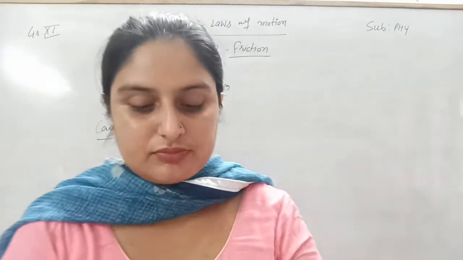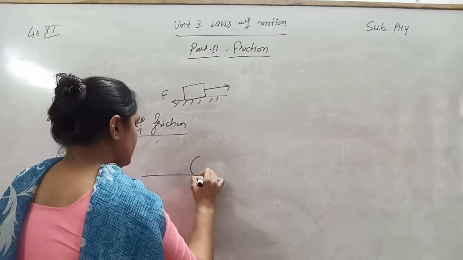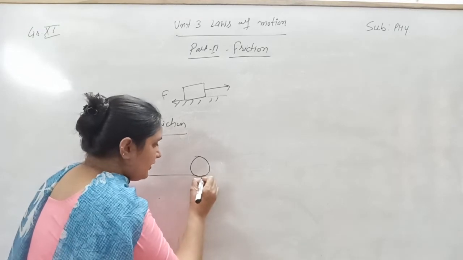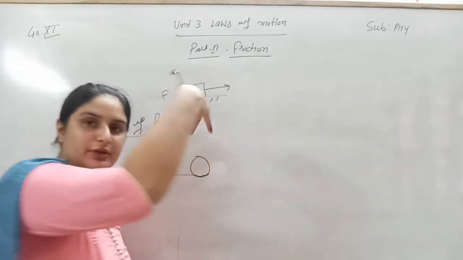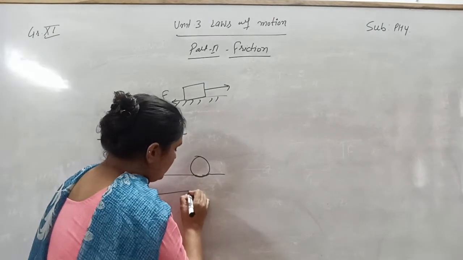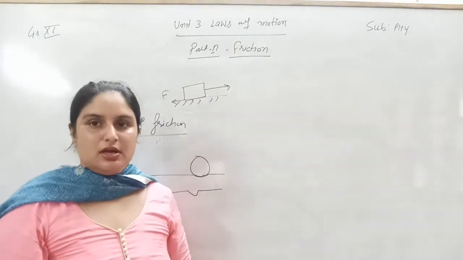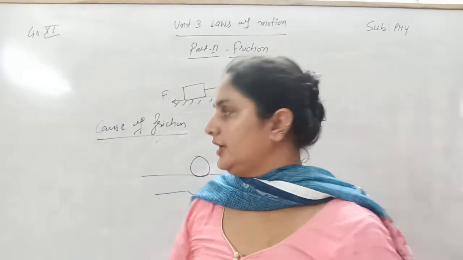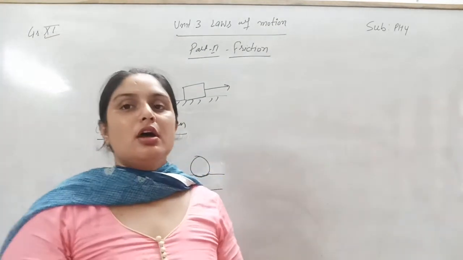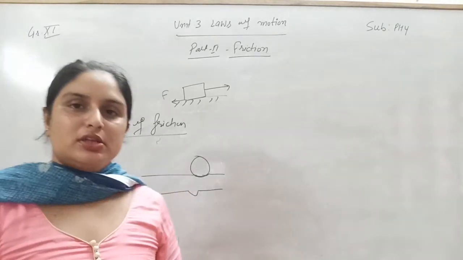For example, let us suppose this is the tire of a vehicle. The area under the surface of this tire is going to depress, and due to this depression the unevenness on the surface is going to increase, and due to this unevenness there is some opposition offered to the motion of the object, and that opposition is called friction or the frictional force.